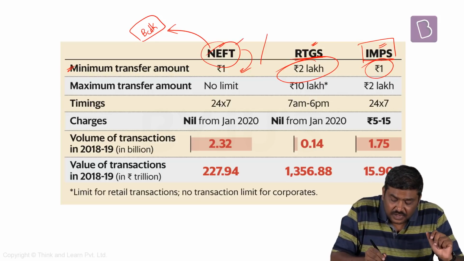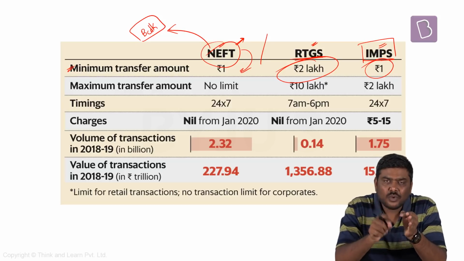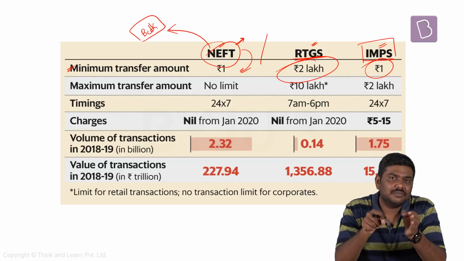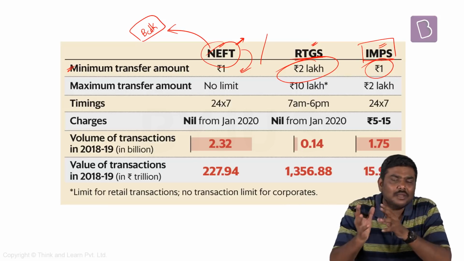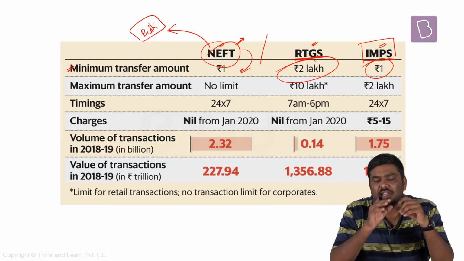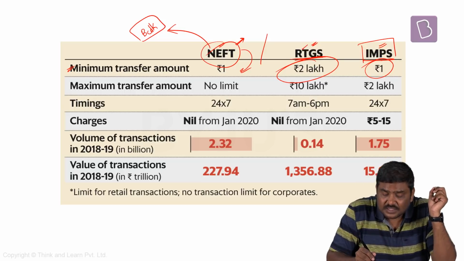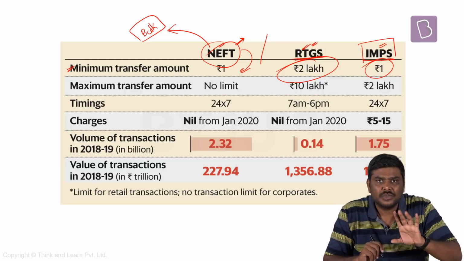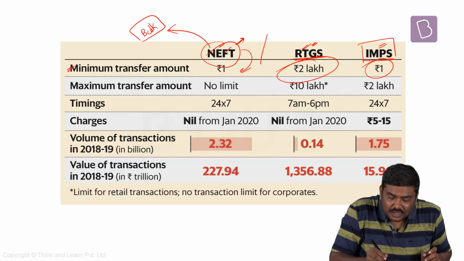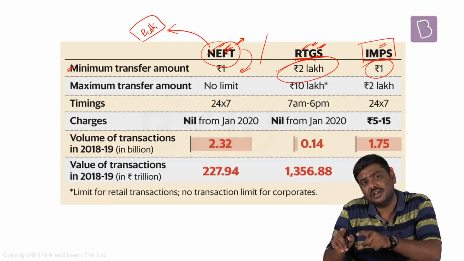In case of a NEFT transaction, there is a time lag between at what time you actually transfer the funds and at what time the fund will get transferred into the beneficiary account. Usually the time lag will not be more than half an hour. So in case of NEFT, the time lag is present, whereas in case of RTGS, as the name represents, the transfers will happen in real time. That is a precise reason. Earlier, the charges on NEFT were lesser compared to the charges on RTGS.